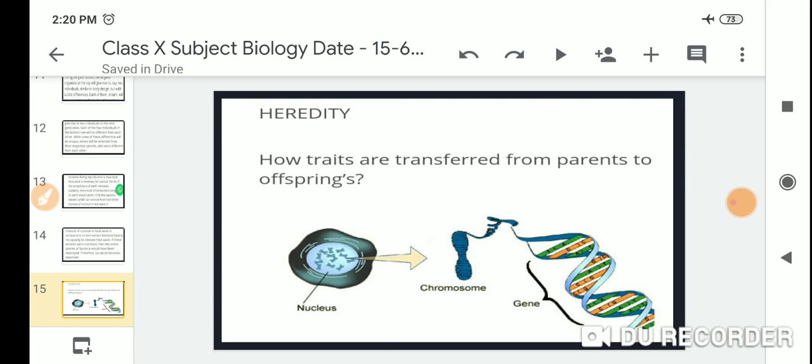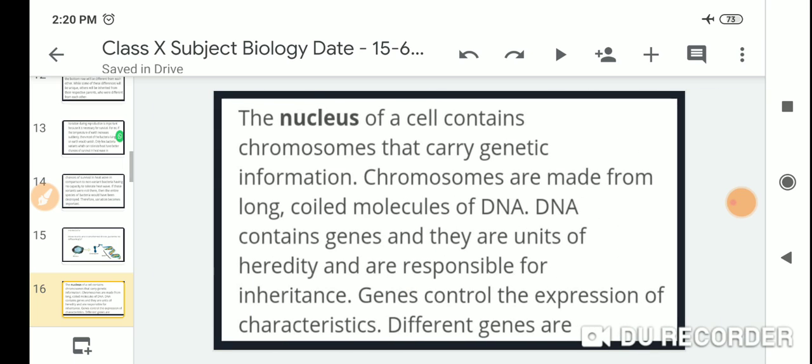Heredity: how traits are transferred from parents to offspring. So, nucleus, chromosome, and gene. The smallest unit of heredity transferred to offspring is the gene. The nucleus of a cell contains the chromosomes that carry genetic information.